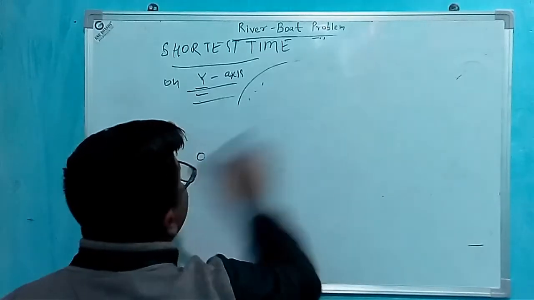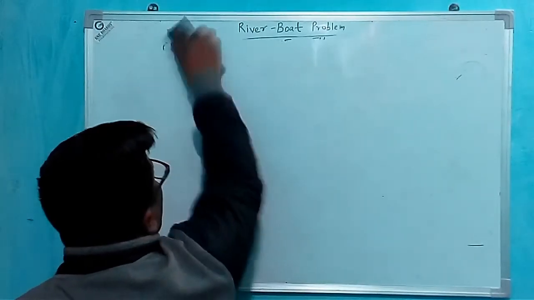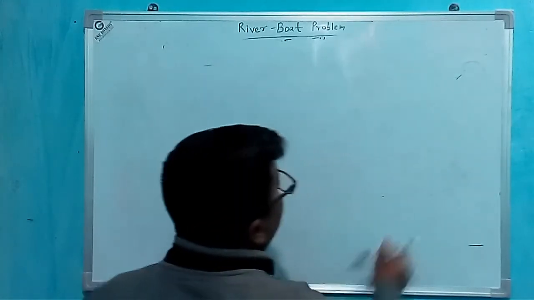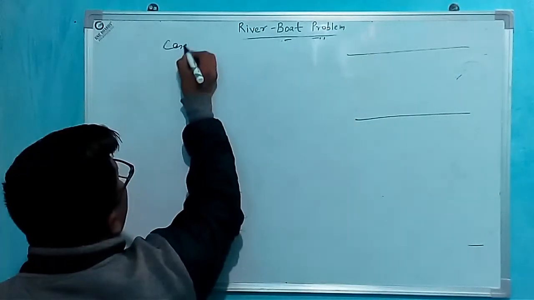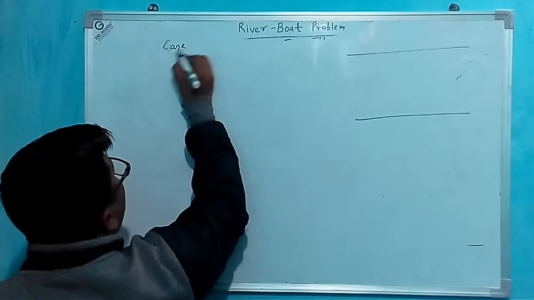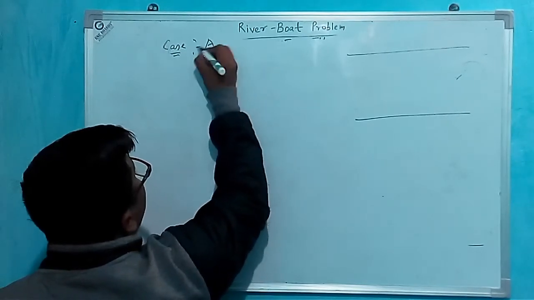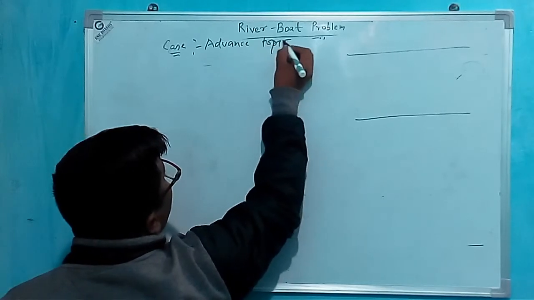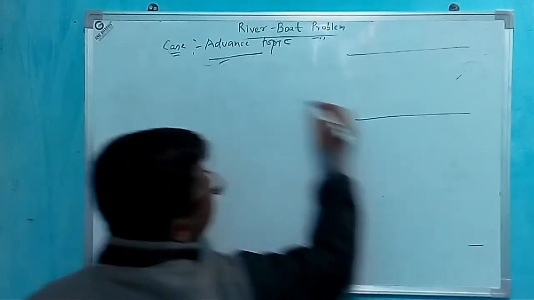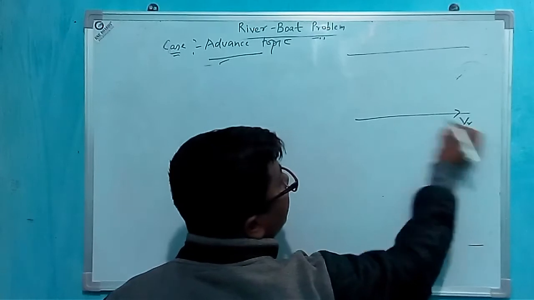Now I am taking an advanced topic. Another case, I am taking a third case. Advanced topic. Velocity of river is VR.